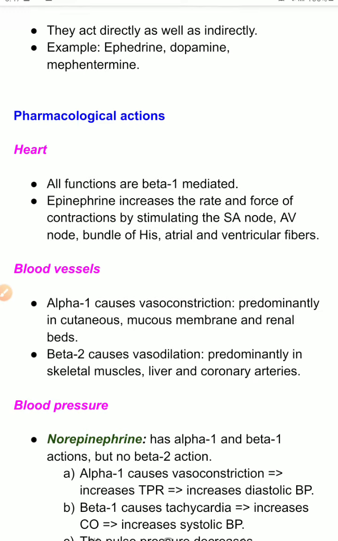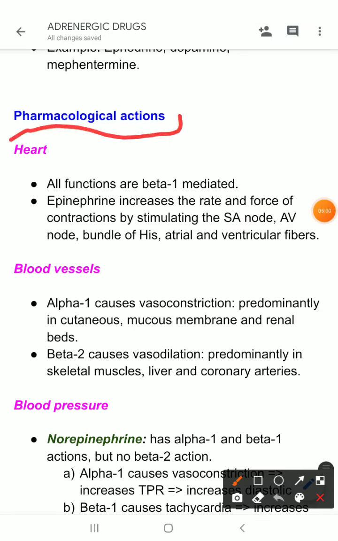The adrenergic system has actions on different organ systems of the body, and this system acts when the body is under stress. Under stress, our body activates the sympathetic nervous system and some changes occur.